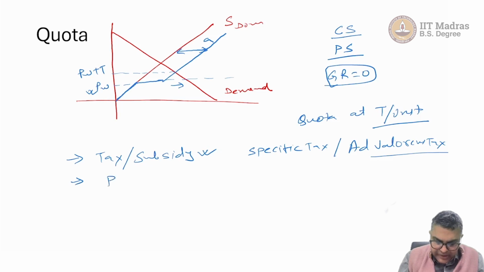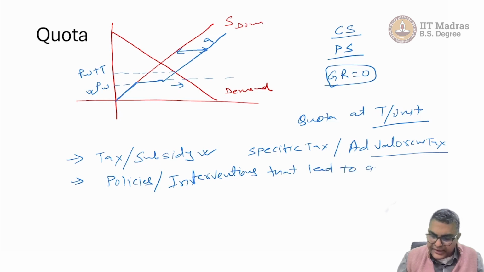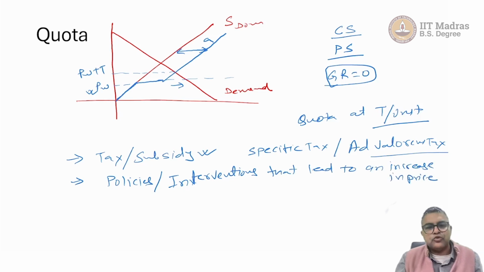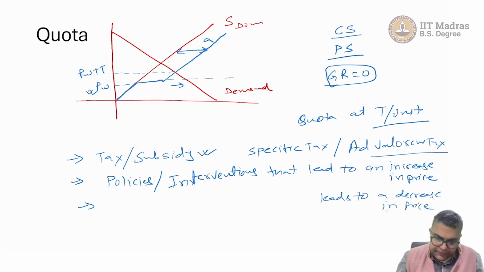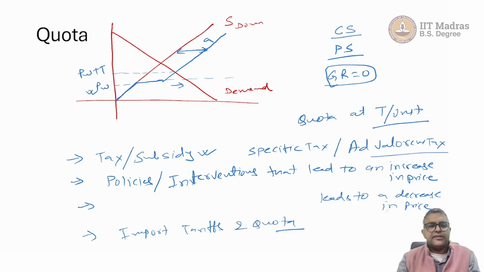Then we got into policies or interventions that lead to an increase in price. We saw the mechanism and we also understood the welfare implication. Then we also talked about one particular intervention that leads to a decrease in price. And then we talked about import tariff and quotas. So this is it for now.